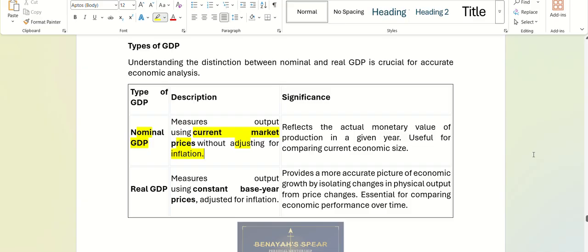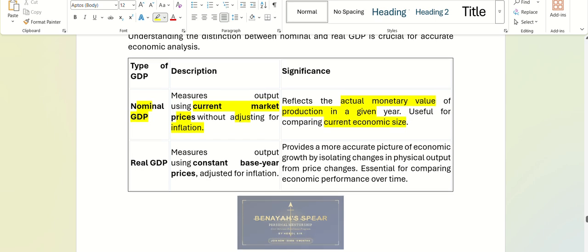It reflects the actual monetary value of production in a given year, so it is useful for comparing current economic size. Many countries follow nominal GDP. All right, understanding what is nominal GDP?